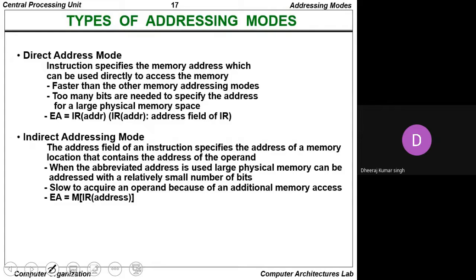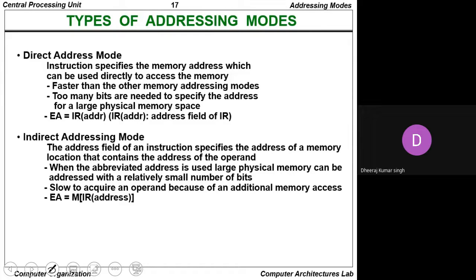It is slow to acquire an operand because of additional memory accesses. So the effective address equals the memory content at the instruction register address. That is basically the indirect addressing mode.